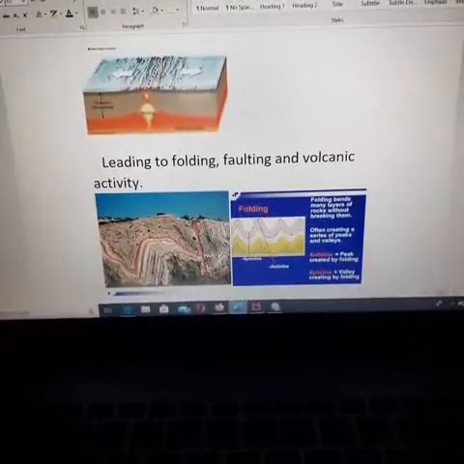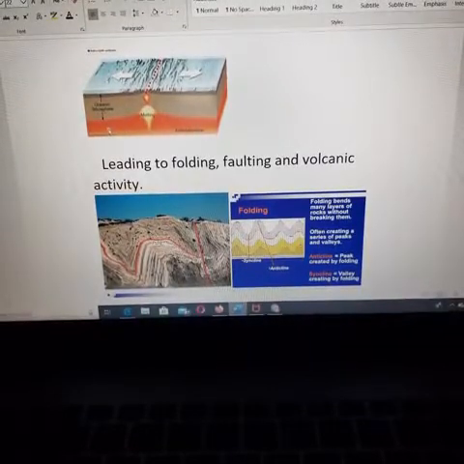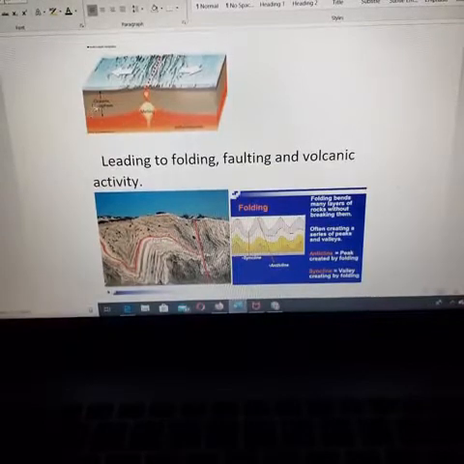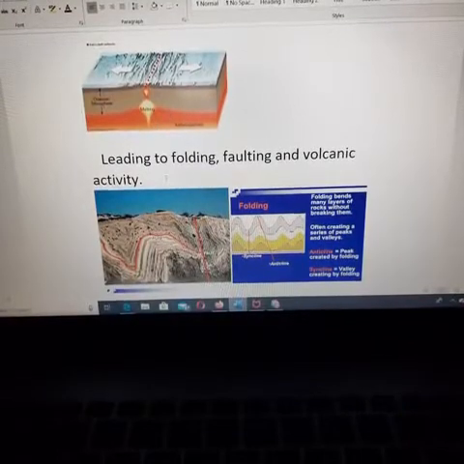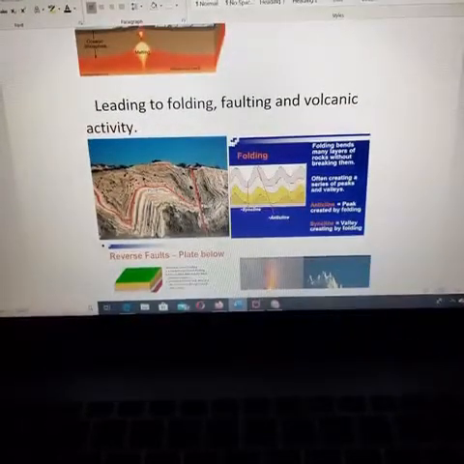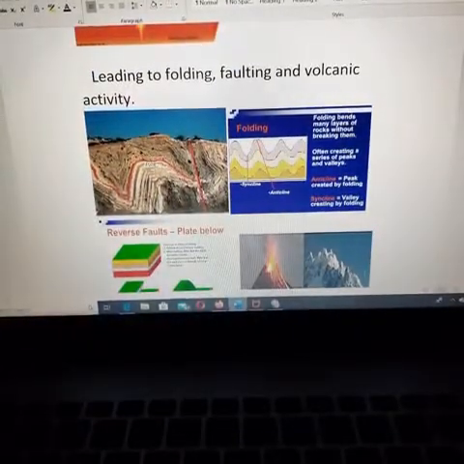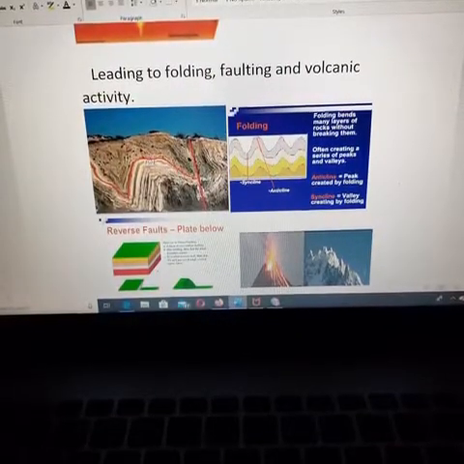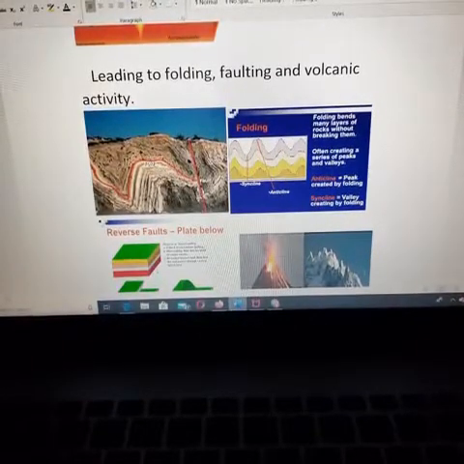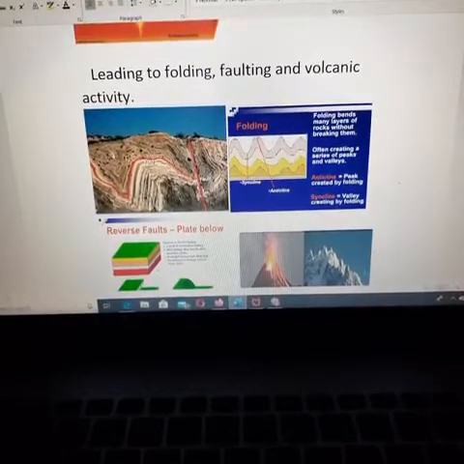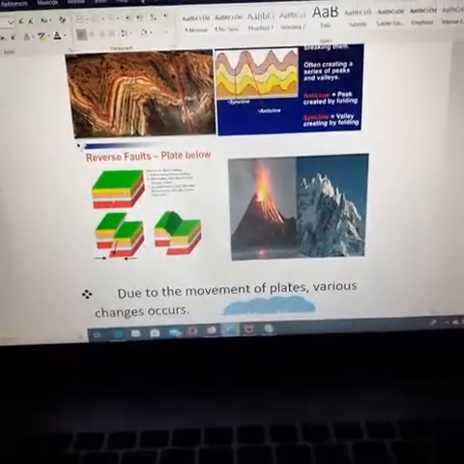Okay children, the earth is floating on these magmas. When the magmas move, they lead to folding, faulting and volcanic activity in the earth. You can see this is the folding activity, how the land on the crust, later on this land and this land submerged and went down and this land came above. This is called folding. Understood children? In the same way, faults are of 3 kinds.